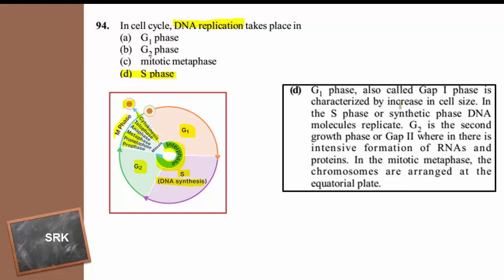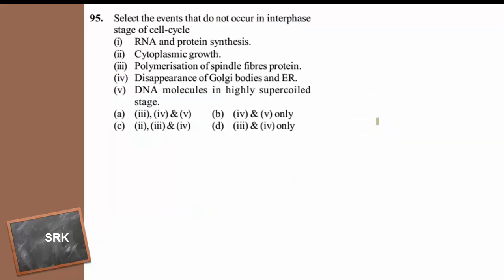During cell cycle, the cell increases its size. The S phase is characterized by DNA replication. G2 is the second growth phase, where the formation of RNAs and protein occurs. In the meiotic metaphase, the chromosomes are arranged at the equatorial plane. So what is the question here? Select the events that do not occur in interphase stage of the cell cycle.